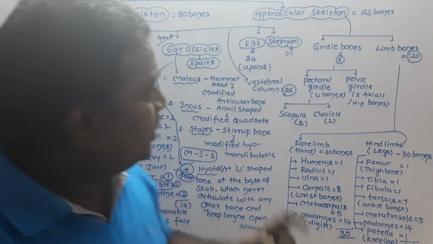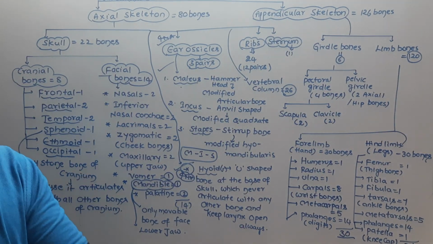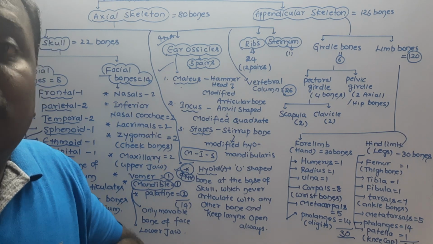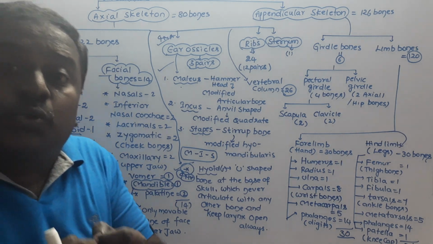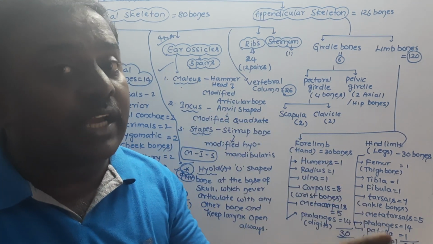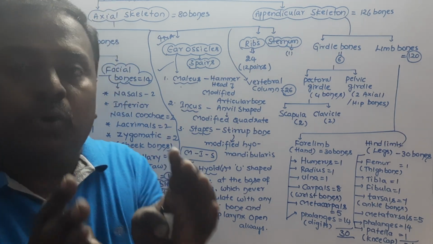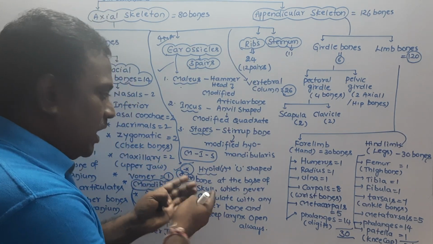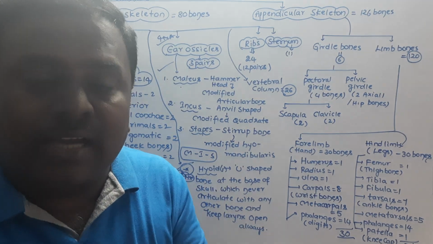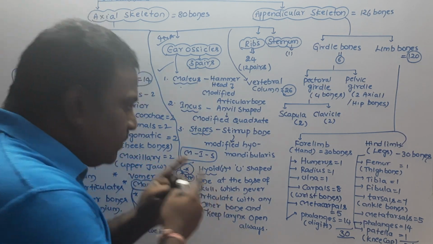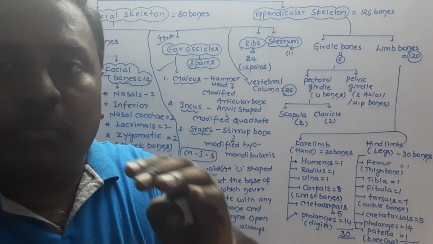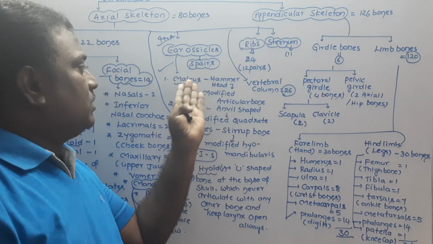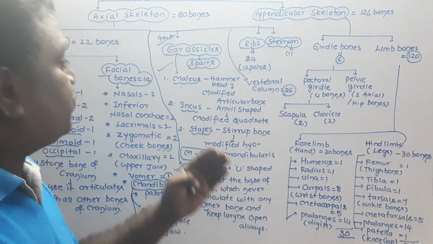Okay, and here, which bone is called the breastbone? Which bones are thin, slender bones attached to the sternum? Which bone is the U-shaped bone that does not articulate with any other bone? Hyoid. Which bone keeps the larynx always open by being at the base of the skull? Hyoid bone. Which bone serves as attachment to the muscles of the tongue? Hyoid bone. Which bone is the modified articular? Malleus. Which bone is the modified quadrate? That is incus. Which bone is the modified stapes? Stirrup bone.